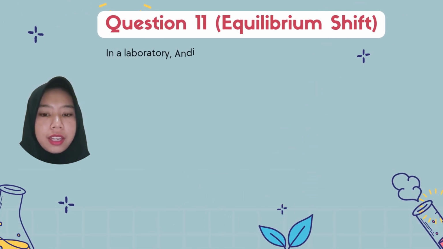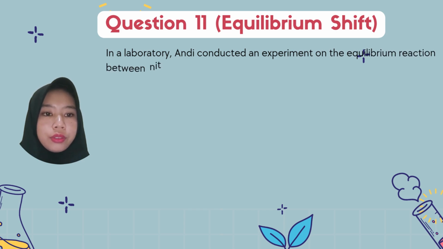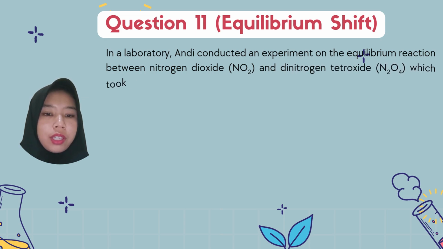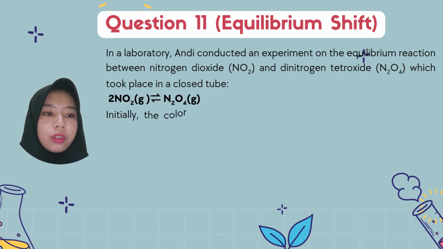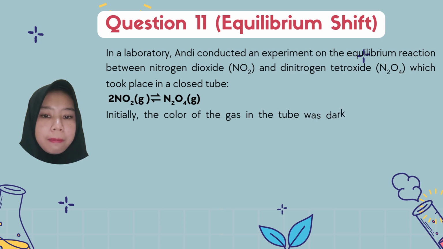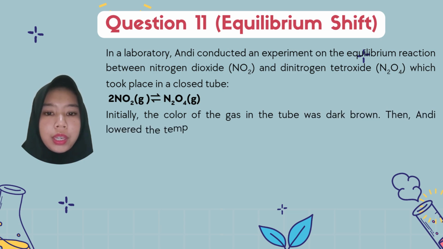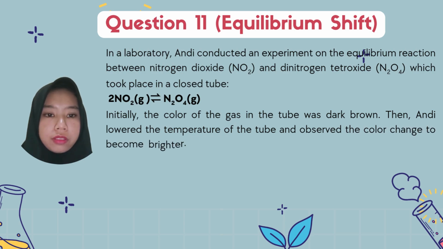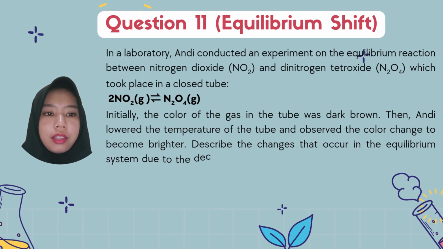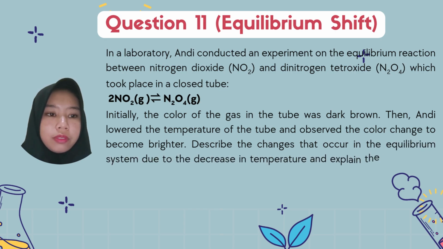Question 11. Equilibrium shift. In a laboratory, Andy conducted an experiment on the equilibrium reaction between nitrogen dioxide and dinitrogen tetroxide, which took place in a closed tube. 2NO2 becomes N2O4. Initially, the color of the gas in the tube was dark brown.